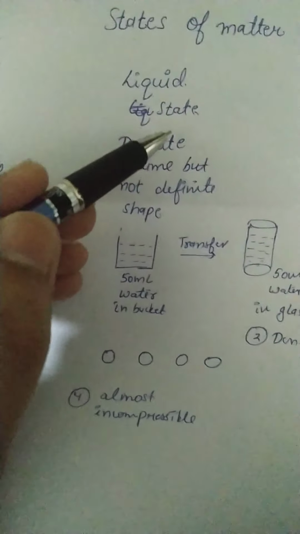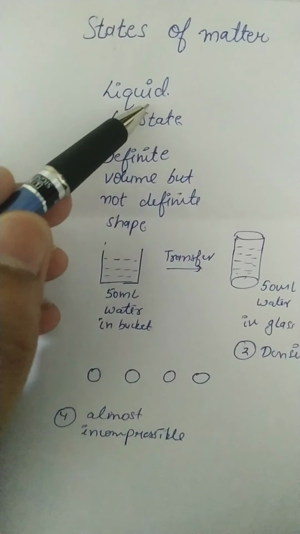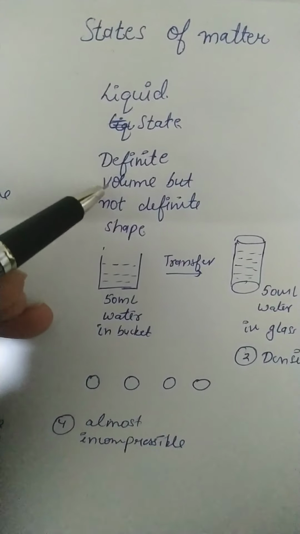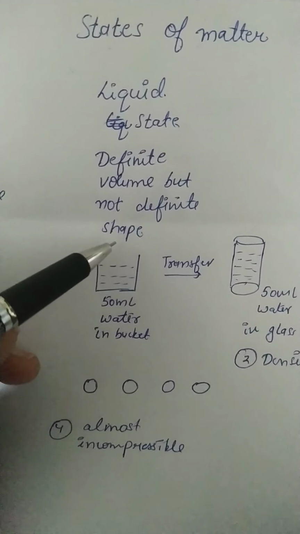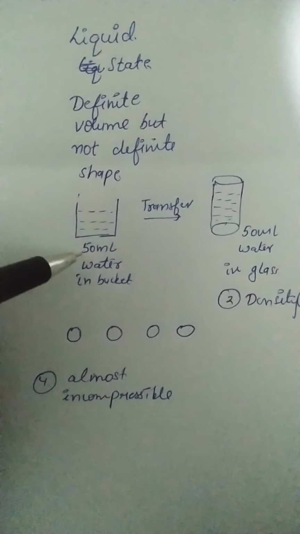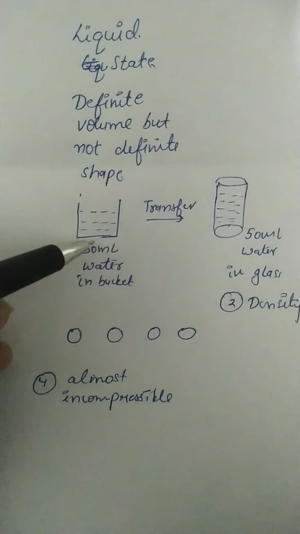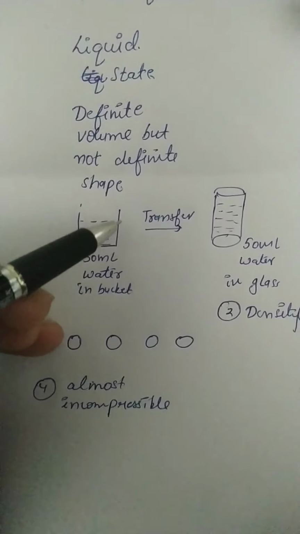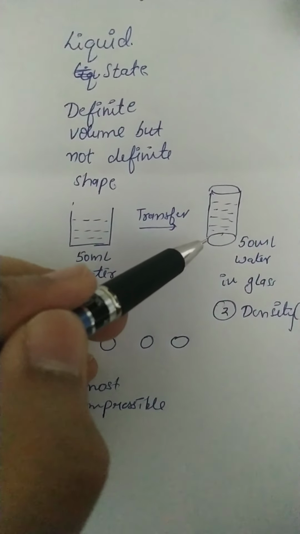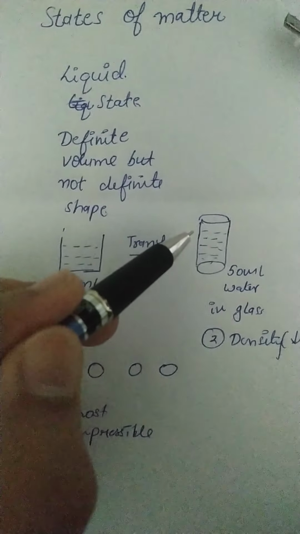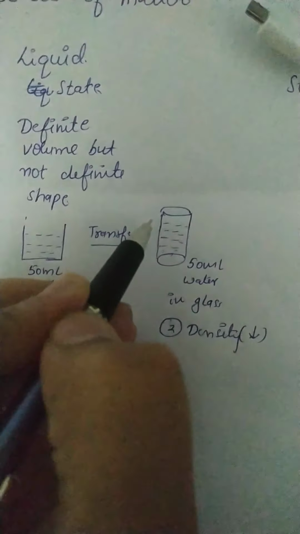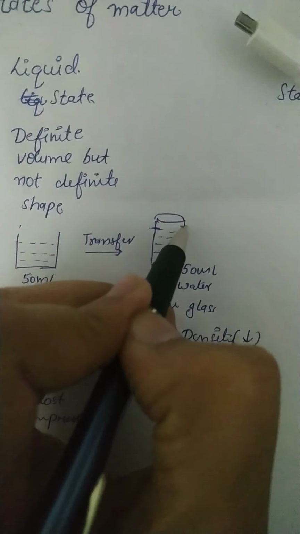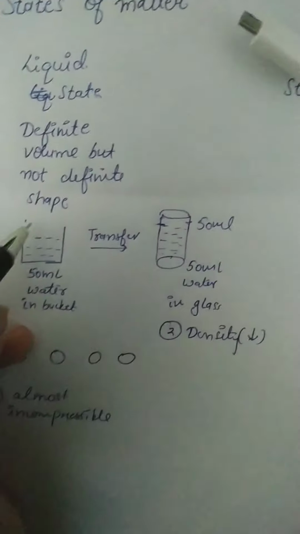Now the same characteristic of liquid state is that they have definite volume but not definite shape. For example, let us consider we take 50 ml of water in a beaker. When we transfer it into a glass, here we have a mark of 50 ml.